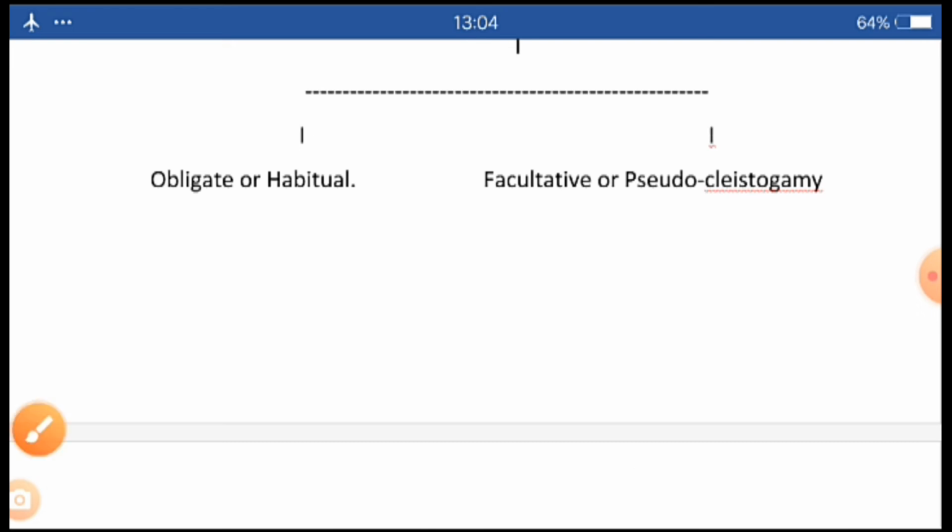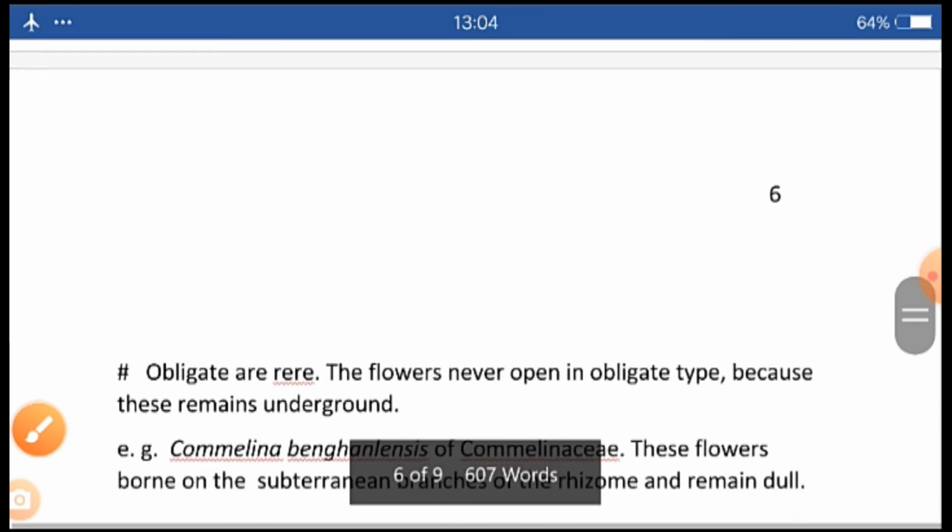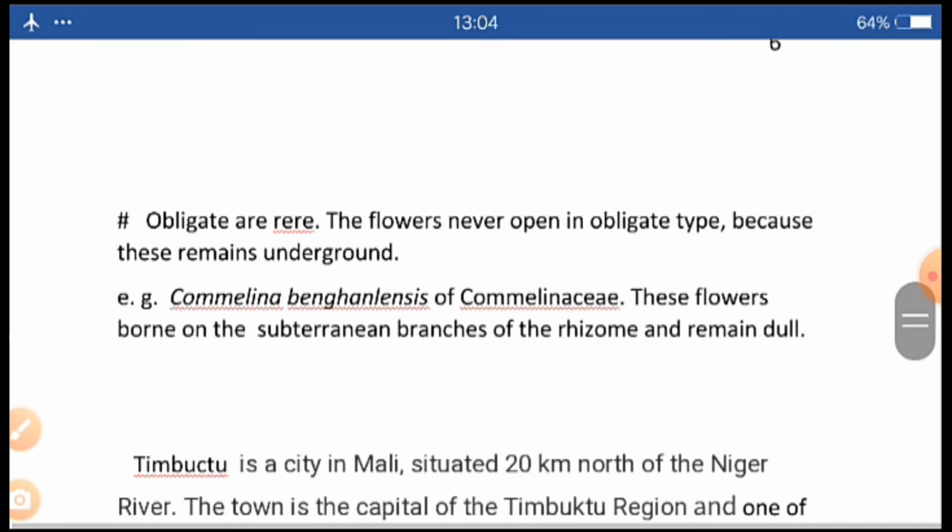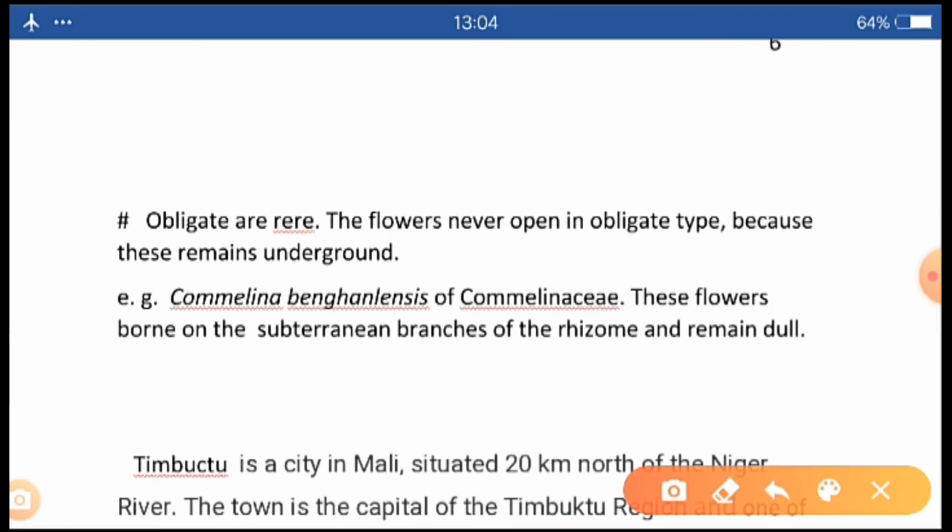Now, it is clearly written that the obligate are rare. That is, the flowers never open in the obligate type because they remain underground.